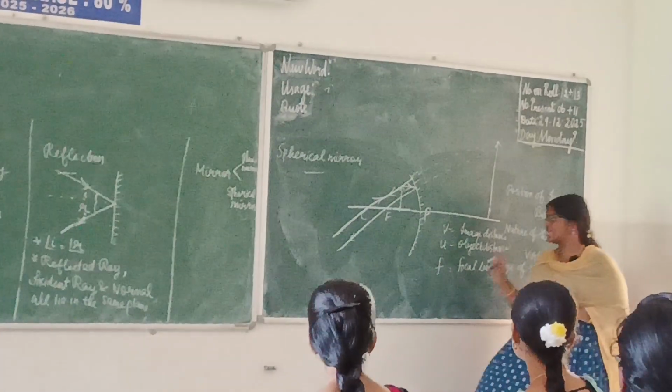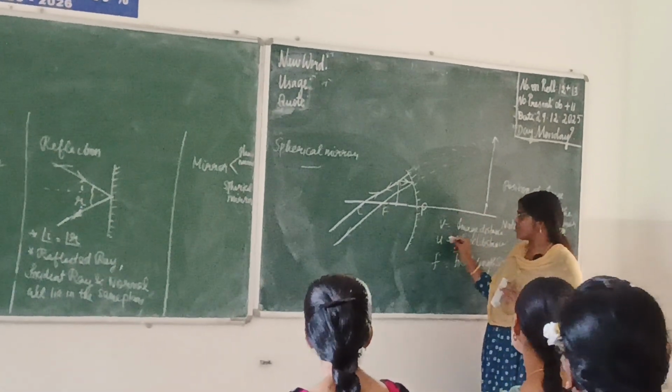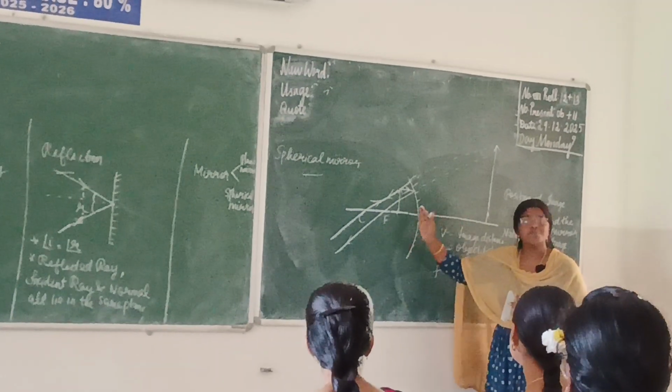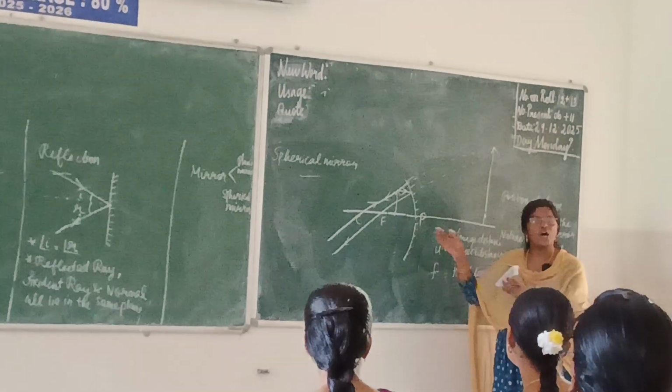Now let us see the sign. Okay. Now for object distance. See, all the time we are placing the object on the right side or left side?